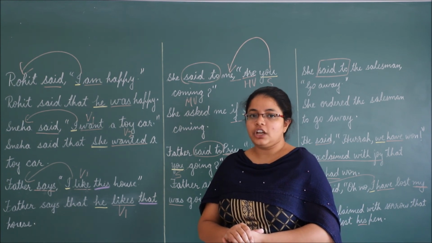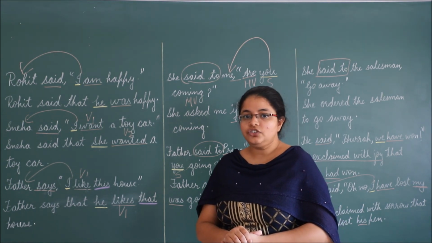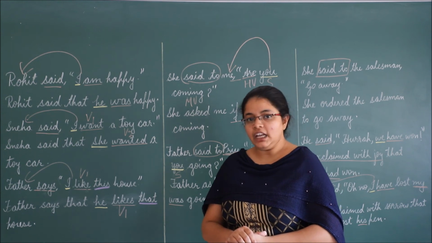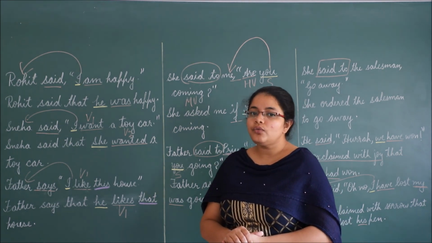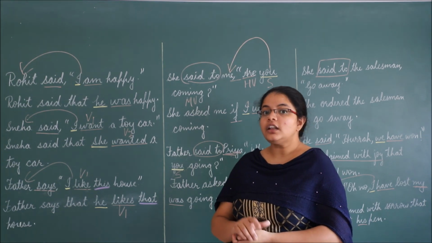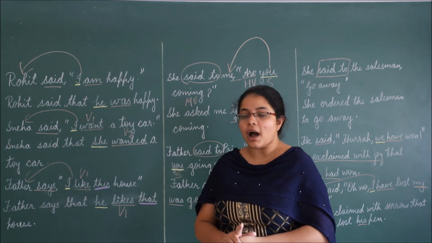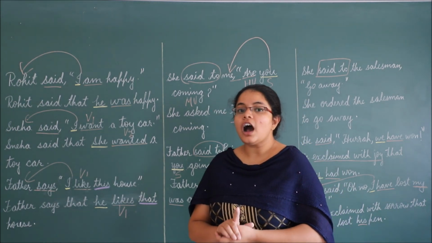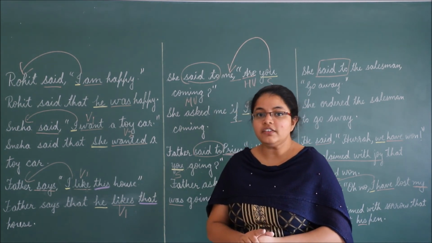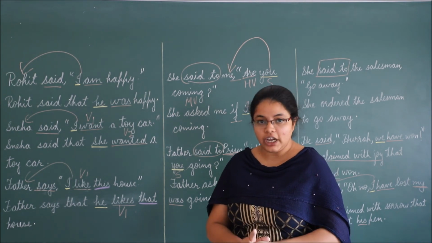Has or have change into had. Can changes into could. May changes into might. Will or shall change into would. This happens only when our reporting verb is in past. But if our reporting verb is in present, the tense of the reported speech will not change.